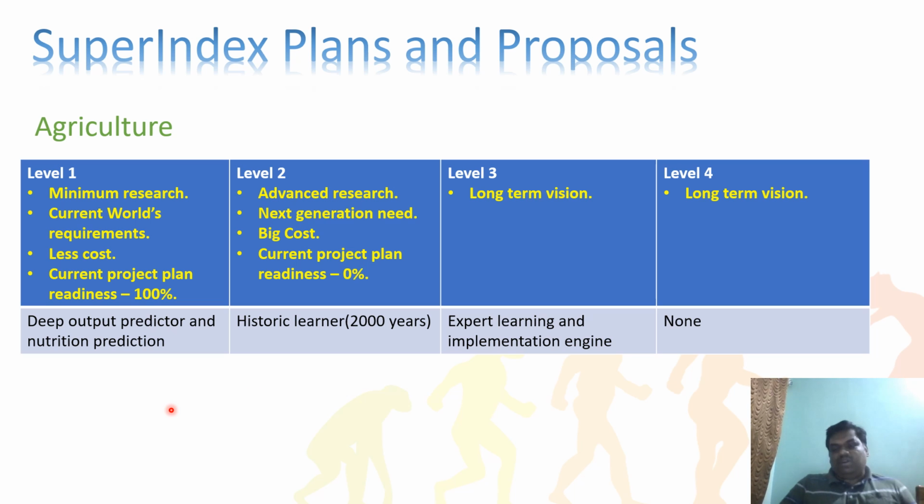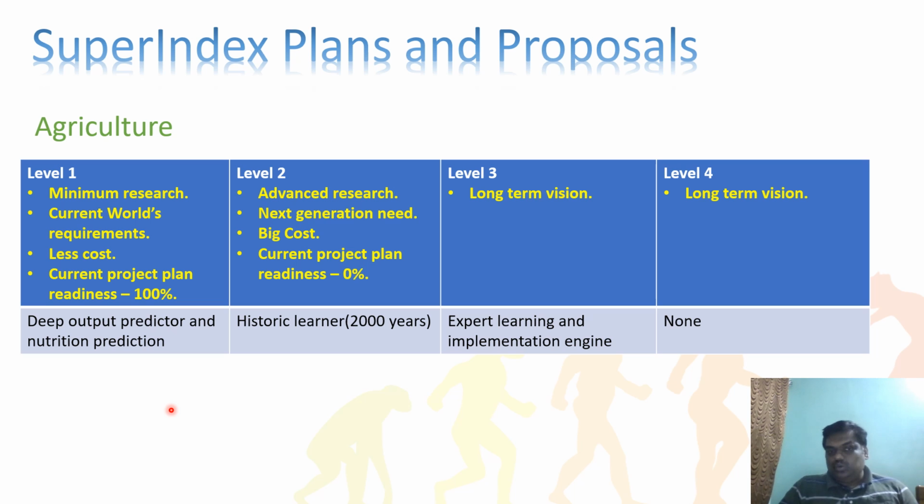In agriculture, what we have as the idea at level one is the deep output predictor and the nutrition prediction. See, when you put a seed into the land, the seed's nutrition, or the outcome nutrition, that prediction should come from many other factors: the soil, the previous history, the people's behavior. The machine should learn more of these things and predict. That is the deep output predictor and nutrition prediction, so that is why we are giving it as level one.